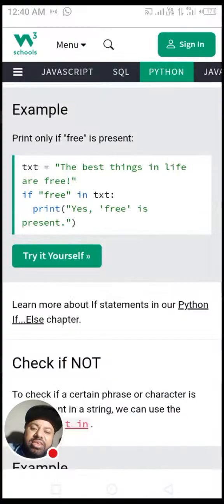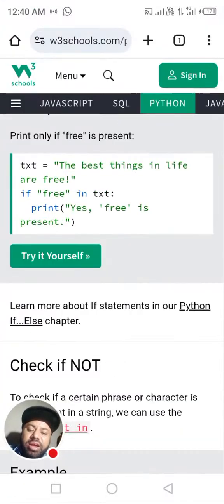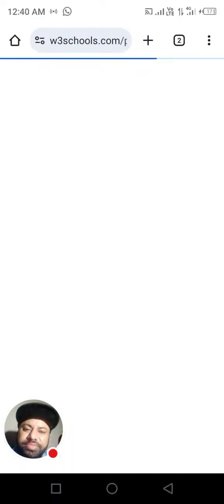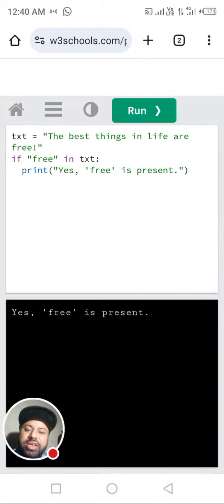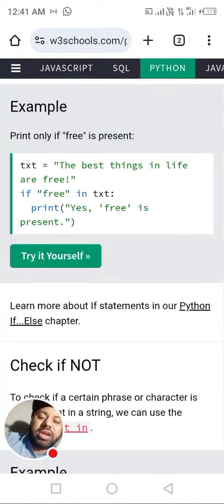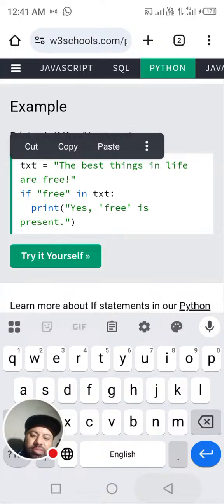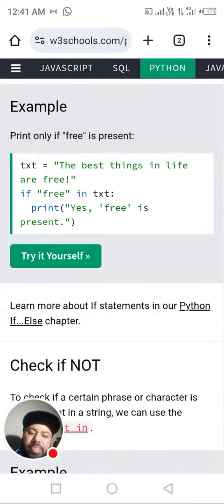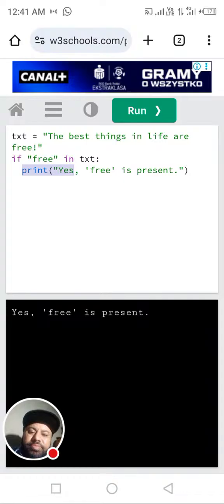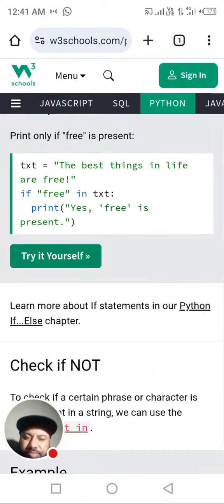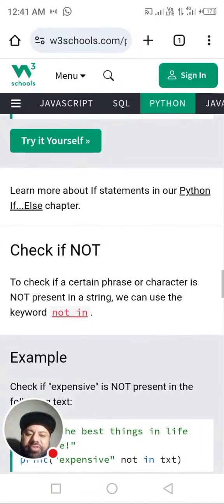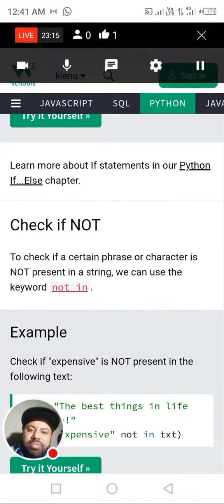So we can easily understand it. Here it is, student. There is no answer printed with the boolean, but it will return "Yes, free is present", because print will execute this function. Learn more about the if statement in our Python if-else chapter.